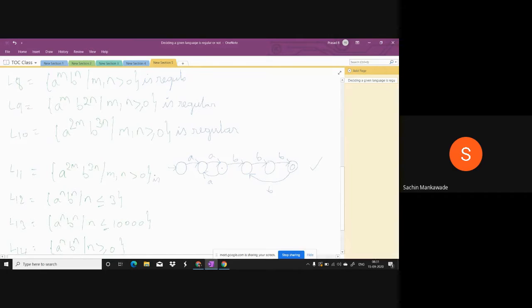So it accepts all the strings of L11. And therefore, L11 is regular. And here also, the strings will be infinite. All of them will be accepted by this machine. And here also, no relation between the inputs A and B. You understand? So copy this.